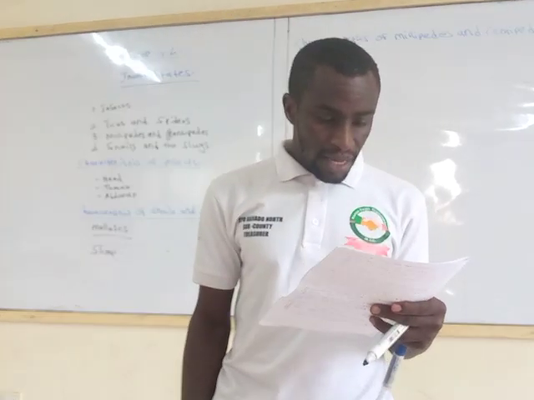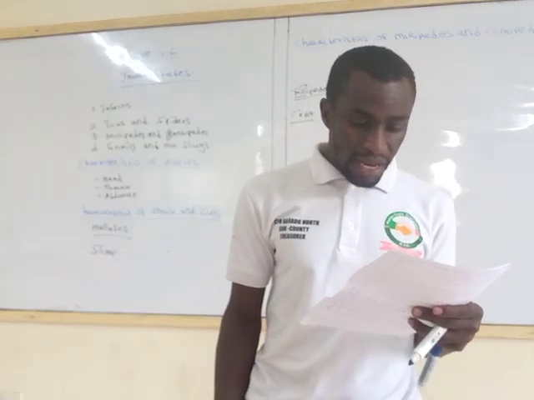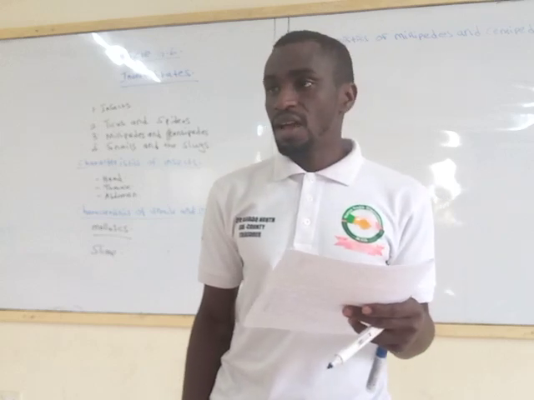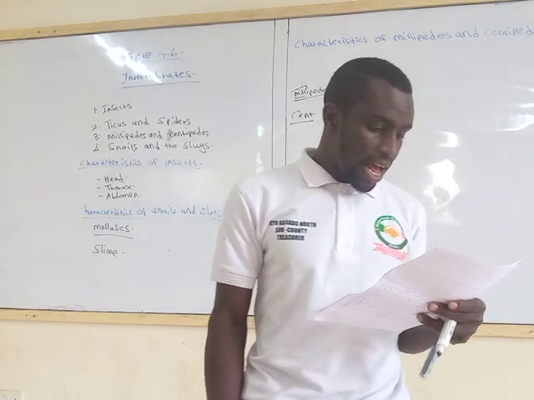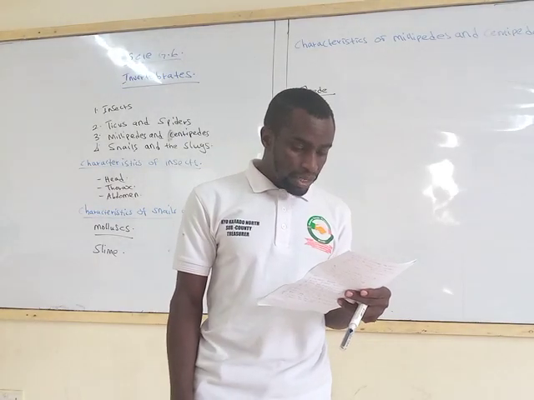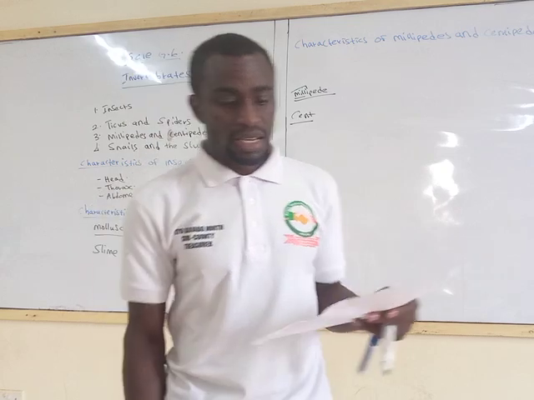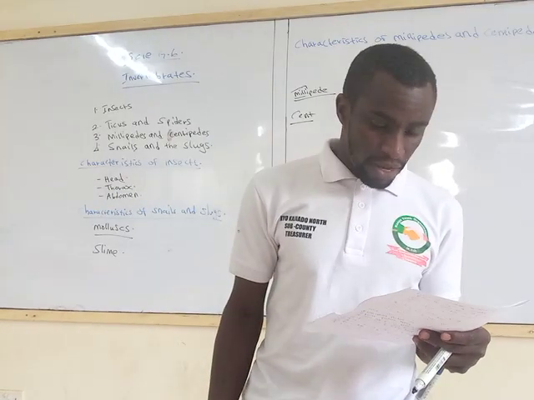Number 7, name 5 characteristics of spiders and ticks. Number 8, write down 5 importance of invertebrates.